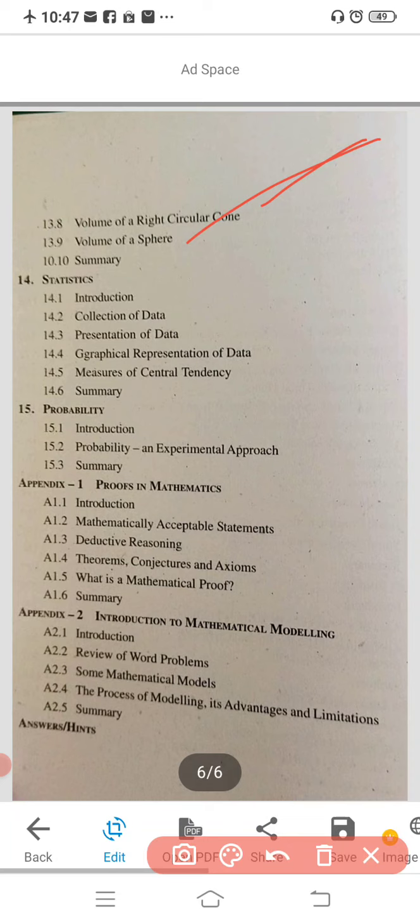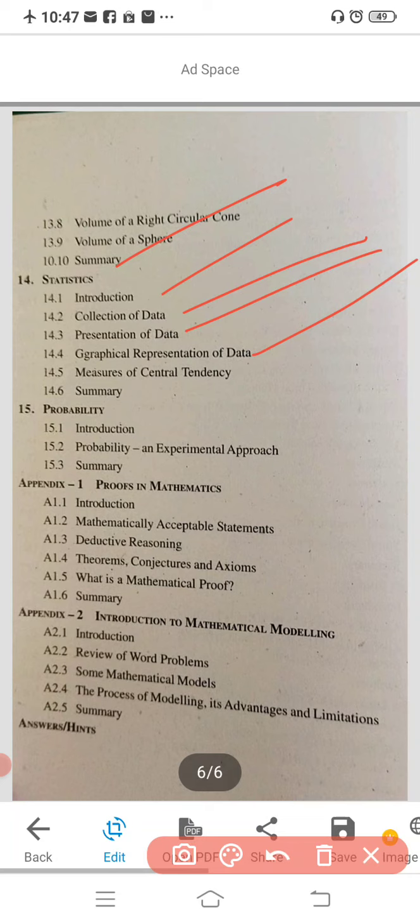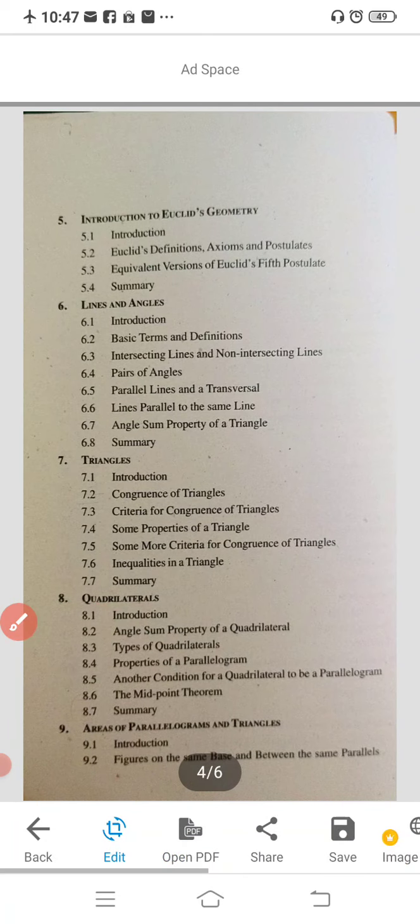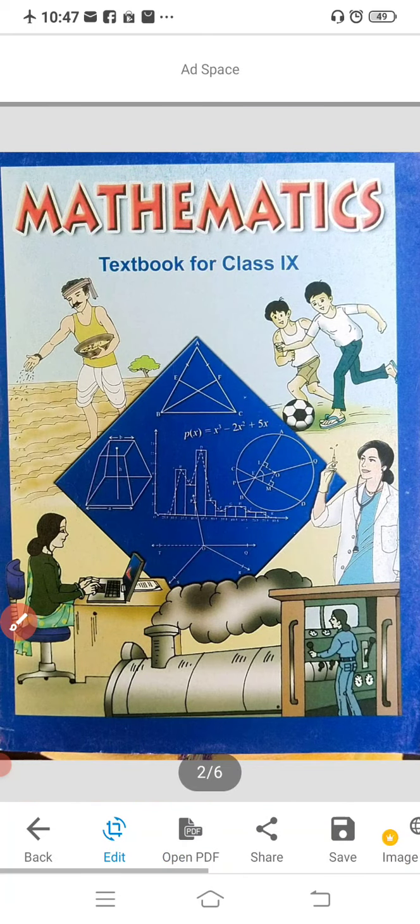Next one, statistics. Introduction part, collection of data. Data is a collection of information, presentation of data, graphical representation of data, measures of central tendency. Next, the last chapter you are having is probability. In probability you are going to study the introduction, probability an experimental approach, and review of probability. So all these concepts you are going to study in your class 9 textbook this year.